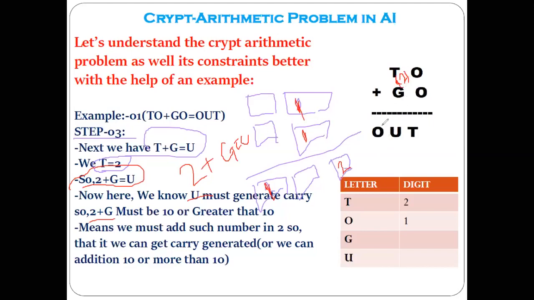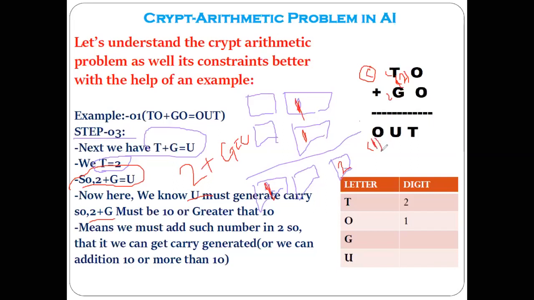Now what we know here is that when you are doing the addition of these T and G, there must be a carry generated here. Do you understand this? Because the carry has come here. You are getting my point? The value of O came as 1.